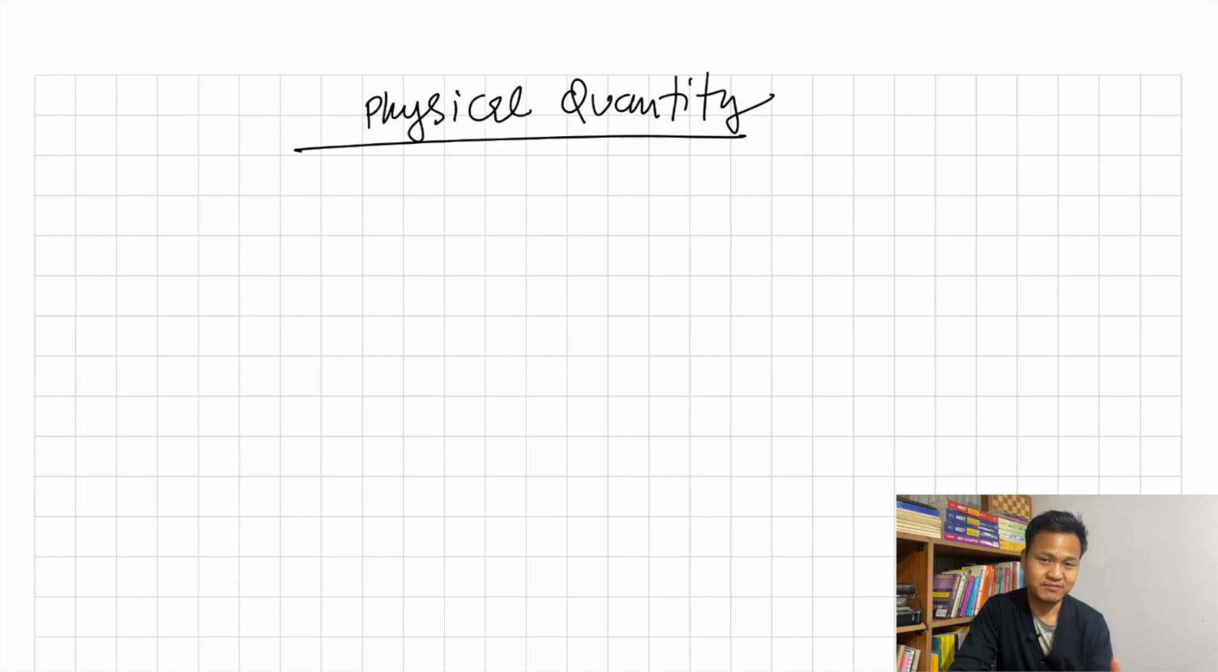Mass, 5 kg. So 5 is the numerical value and kg is the unit. So something that you can measure and express, okay, that is a physical quantity.